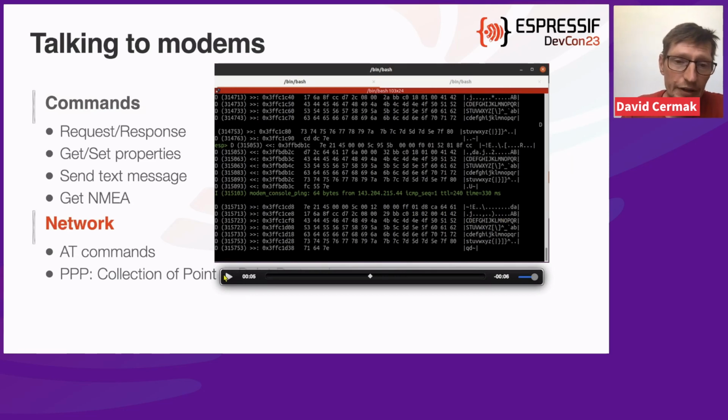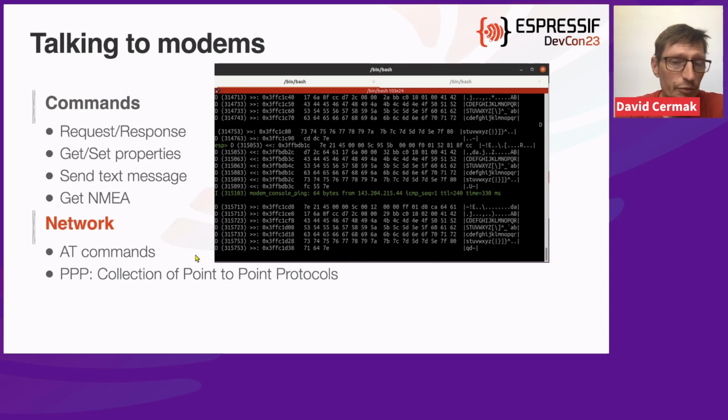One important thing to note about those PPP protocols is that they are usually part of our TCP/IP stack. So when we establish this kind of connection and maintain it with our TCP/IP stack, we basically create another network interface which could be used in a standard way, so that we can use this connection to the modem as another network interface, the same way as we use Wi-Fi, Ethernet, or something else.